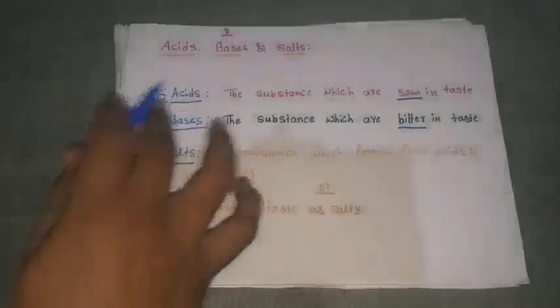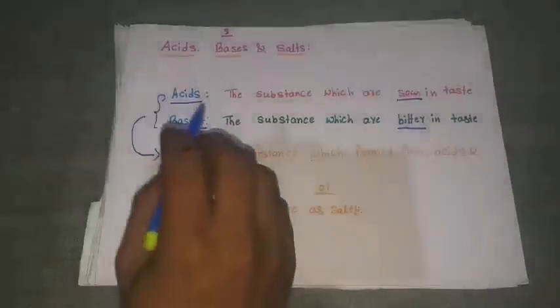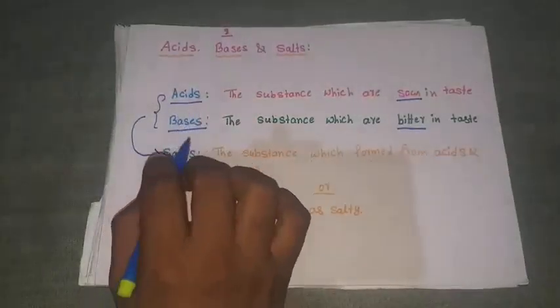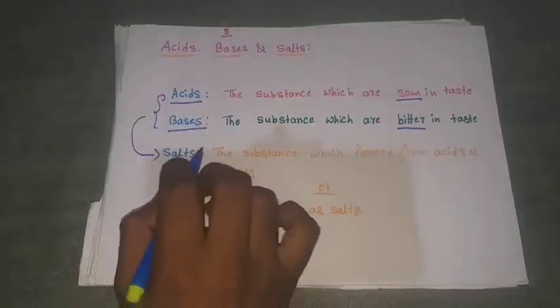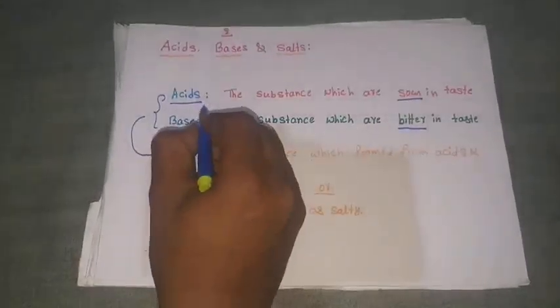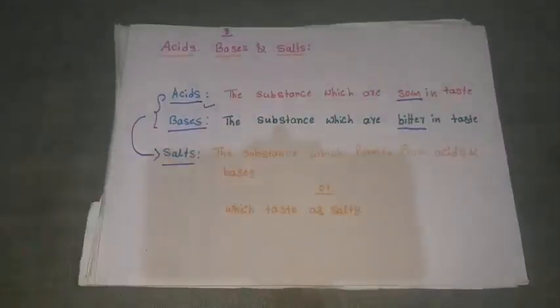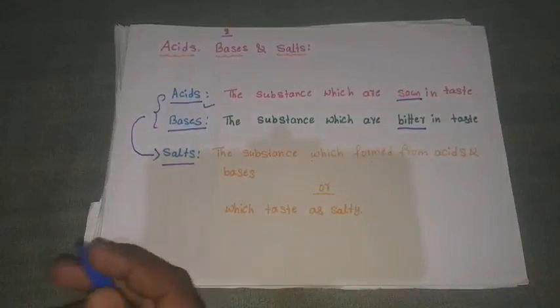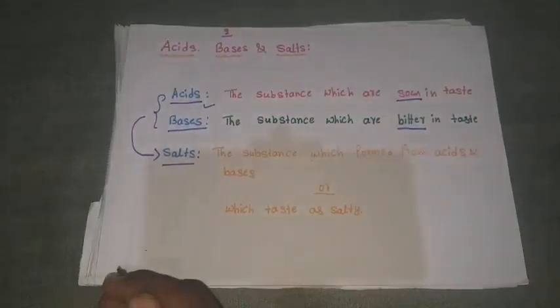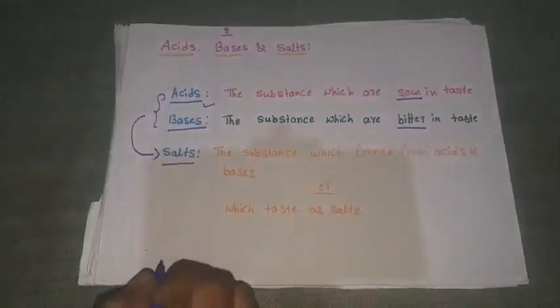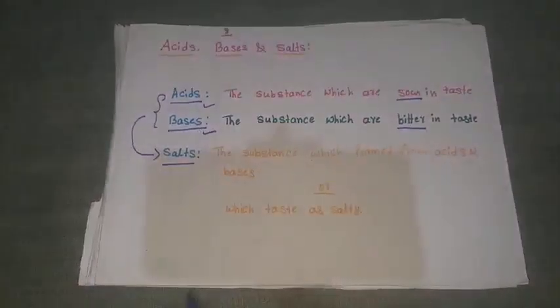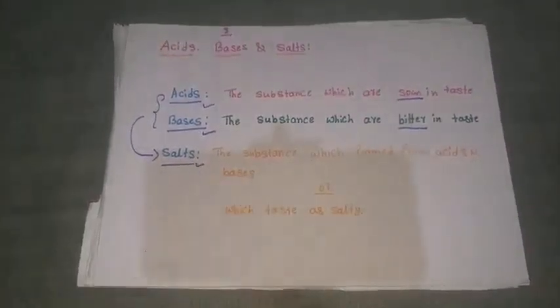Just take one example for acid. Take your vinegar and touch it to your tongue. How do you feel? You feel it is sour, because vinegar contains the substance that is acid. Yes or no? Yes, of course. Then take your soap, or detergents, shampoos, whatever you take, and touch it to your tongue. It feels bitter, because it contains a base, and your table salt comes under salt only.